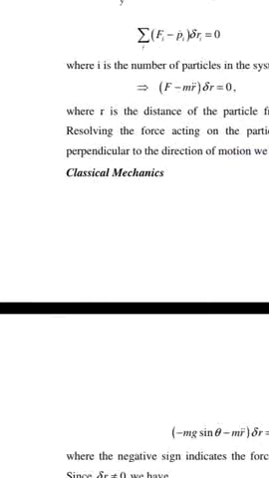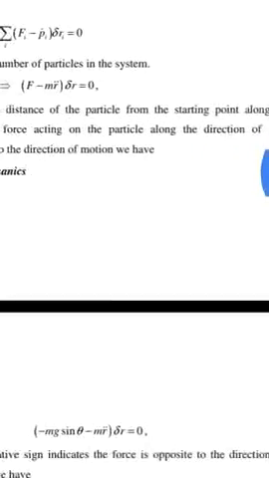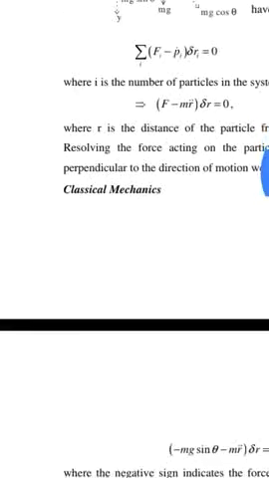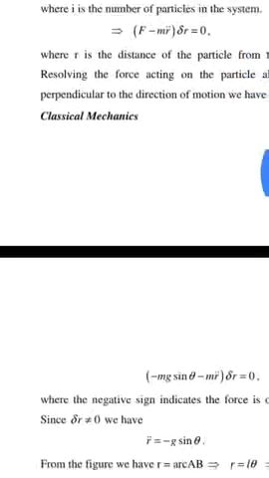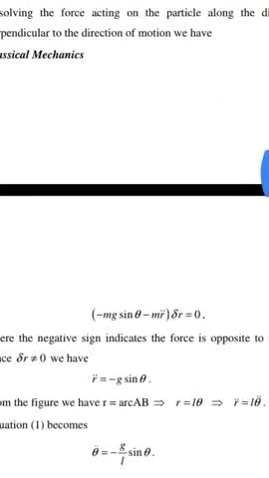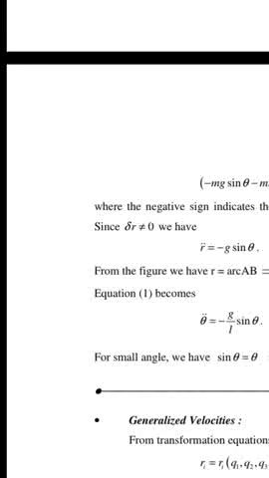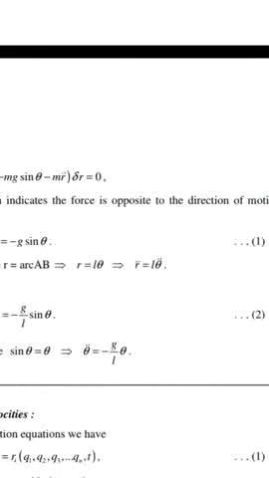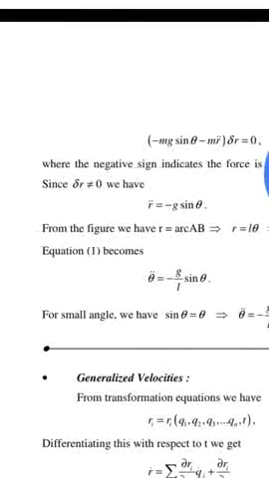Resolving the force acting on the particle along the direction of motion and perpendicular to the direction of motion, we have minus mg sine theta minus m r double dot delta r is equal to 0, where the negative sign indicates the force is opposite to the direction of motion.